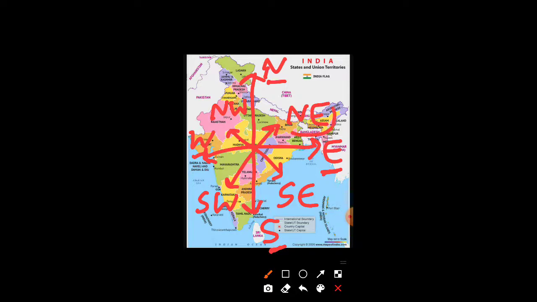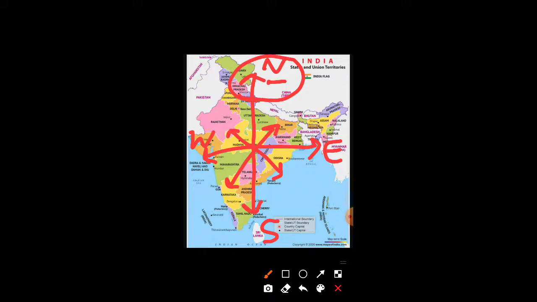So students, these are the intercardinal directions. The main directions are north, south, east, and west, and these four are intercardinal directions. Moving forward, these are the main north, south, east, and west. The states which are towards north will be in the direction north. The states toward east will be in the direction east. States towards south will be in the direction south. And the states towards west will be in the direction west.